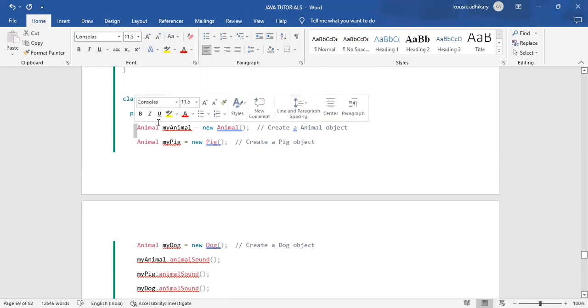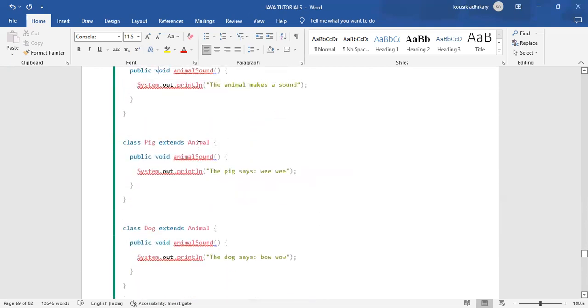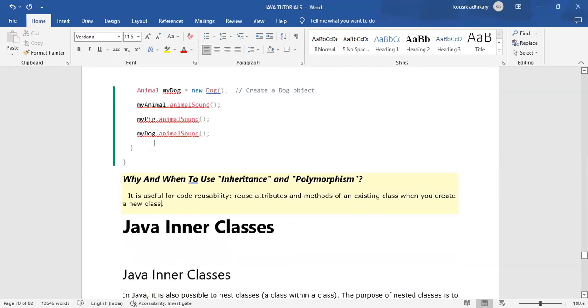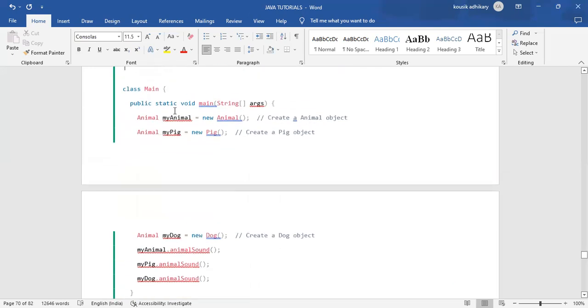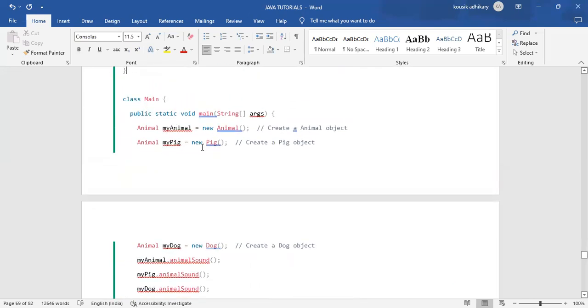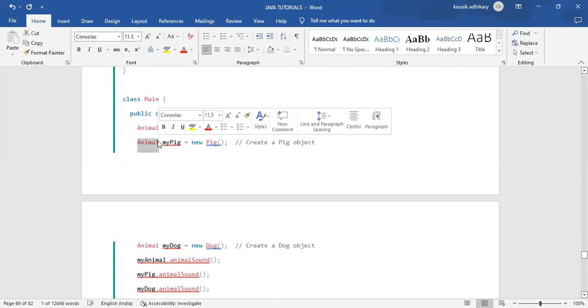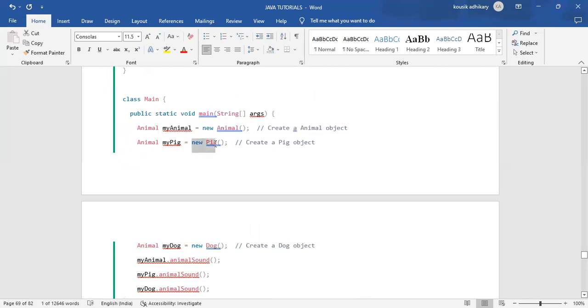This is the object of the Animal class: Animal myAnimal = new Animal. And this is another object: myPig equals new Pig. That means it is an object of the Pig class. This is the way we are creating them: Animal myPig = new Pig, and Animal myDog = new Dog. That class name is the superclass, and that class name is the subclass.